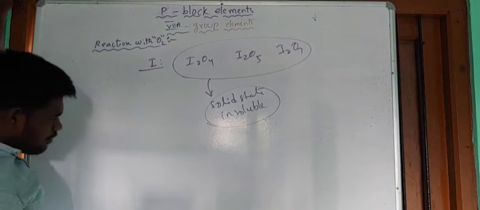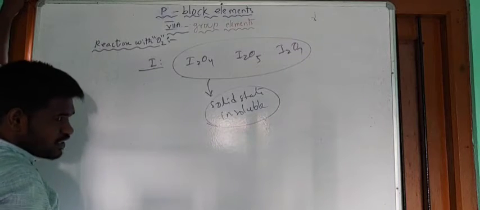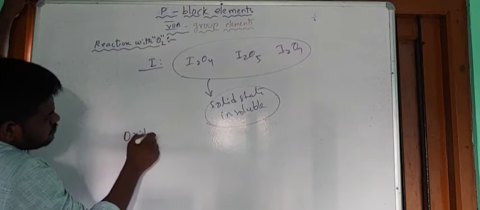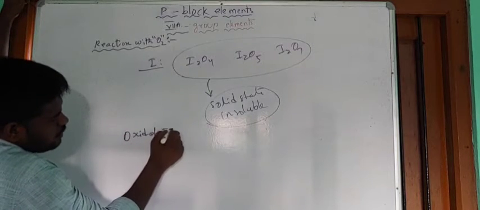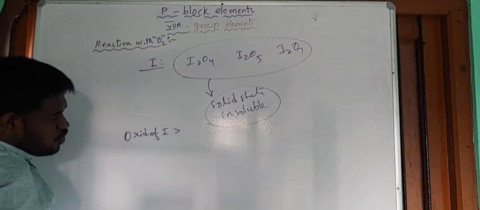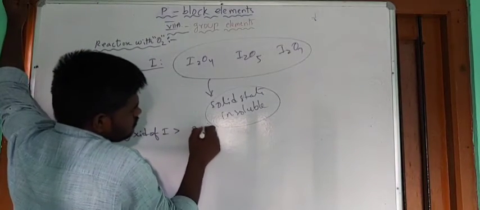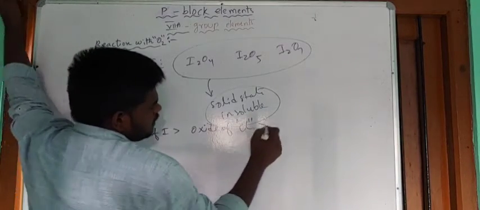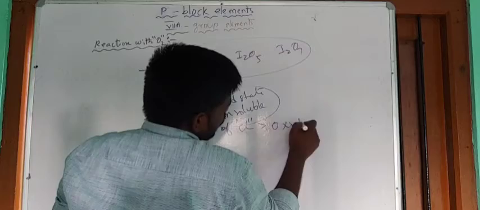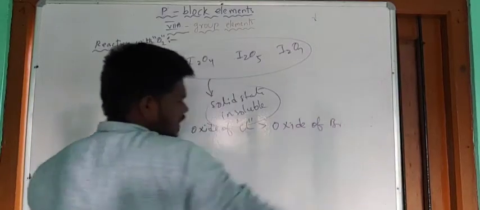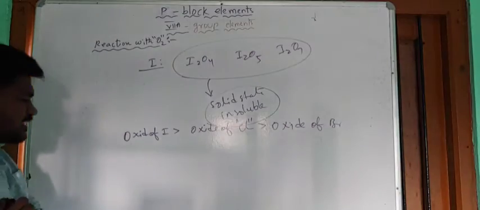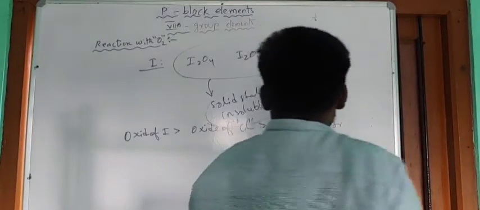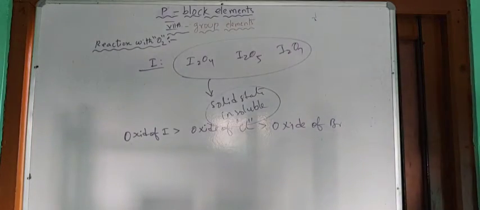Now when you compare the stability of the oxides of the halogens, the oxides of iodine are more stable than the oxides of chlorine, which are more stable than the oxides of bromine. Oxides exhibited by iodine are more stable than oxides of chlorine, and these are more stable than the oxides of bromine.